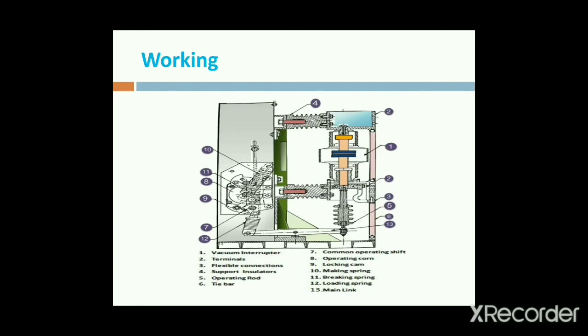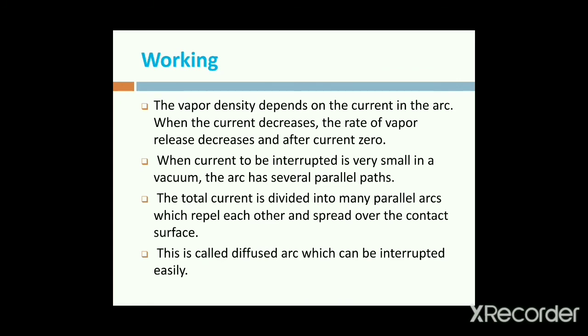The density of vapor depends upon the current in the arc. When the current decreases, the rate of vapor decreases, and after the current reaches zero, when the current decreases the vapor rate also decreases. The current is interrupted